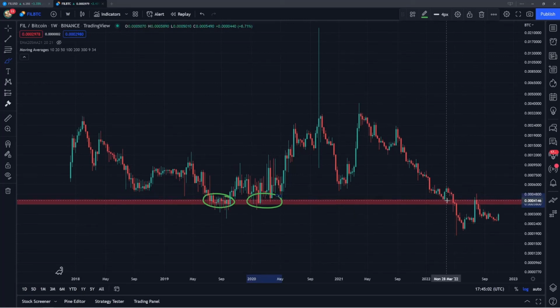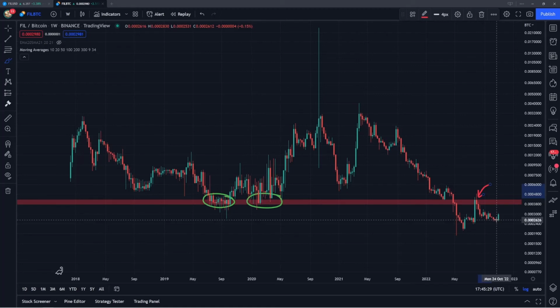Again, we have fallen back below that. We had this retest of resistance back here on this lower high in August. So at this point, it's really just a matter of breaking back above this level, as it is resistance as of right now, considering this rejection that we had in August. If Filecoin continues to hold below this, I'm really going to just expect much of the same with underperformance or break-even performance with respect to Bitcoin, which is not something I particularly want to see in my altcoins, because I do recognize they tend to take on higher risks than Bitcoin.